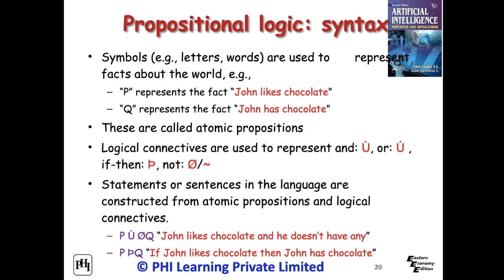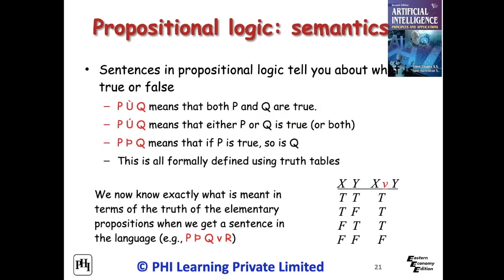Consider two facts as follows. P represents the fact John likes chocolate. Q represents the fact John has chocolate. The components of an expression are predicate symbols, object symbols, variable symbols, function symbols and constant symbols. It is a very general system of logic which accurately expresses a huge variety of assertions and modes of reasoning.